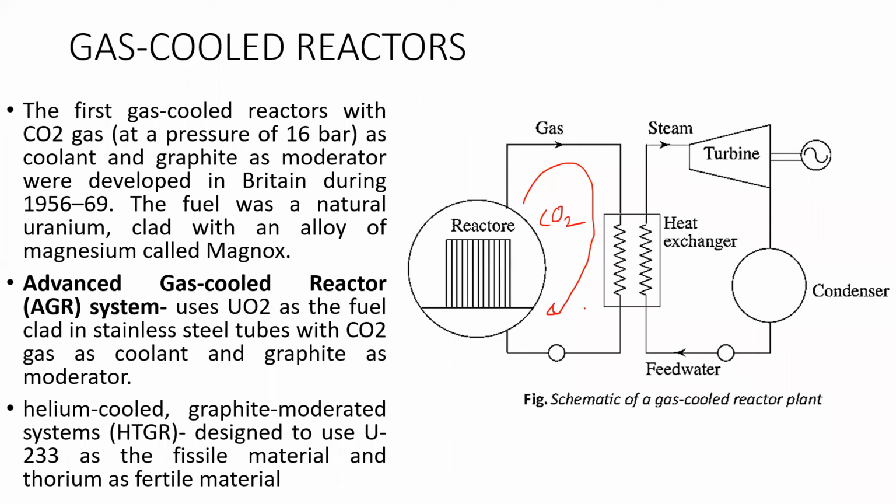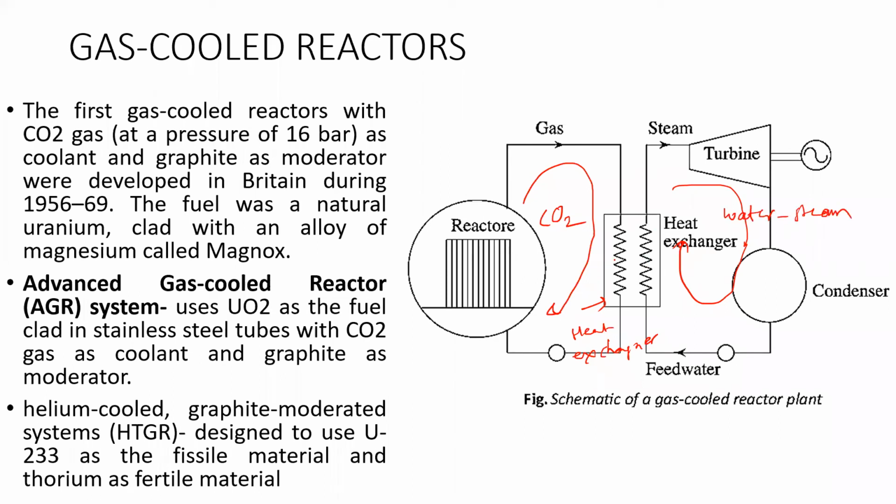This part is the heat exchanger, where the other loop is connected in series, and this loop is the water steam loop.